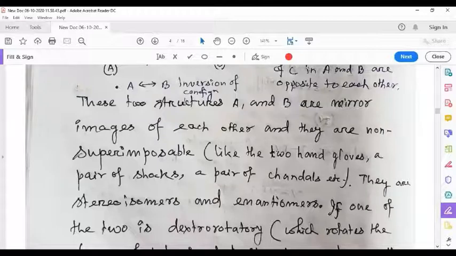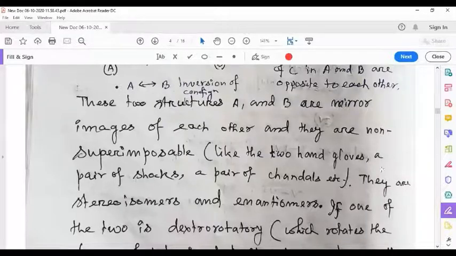And it is similar to a pair of sandals. A pair of sandals doesn't fit over each other because of non-superimposability of the two sandals.